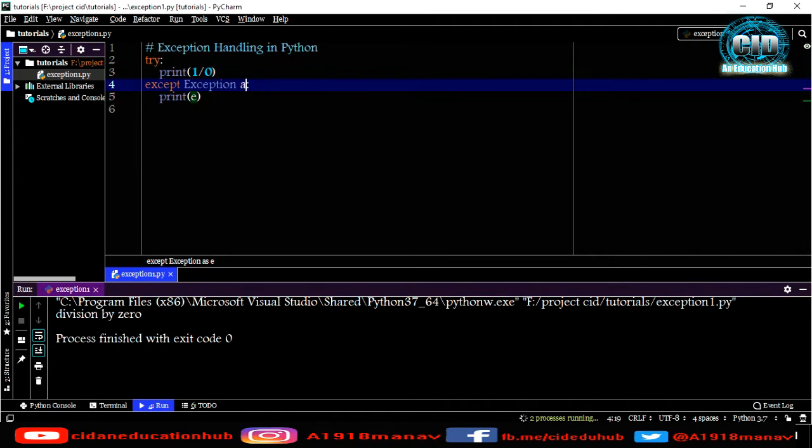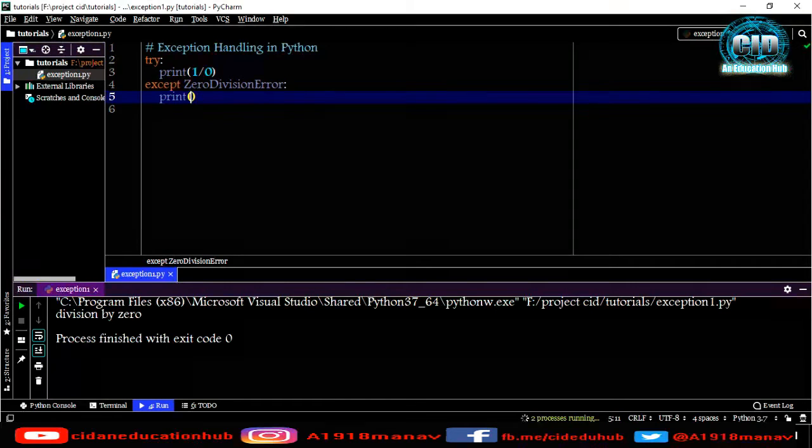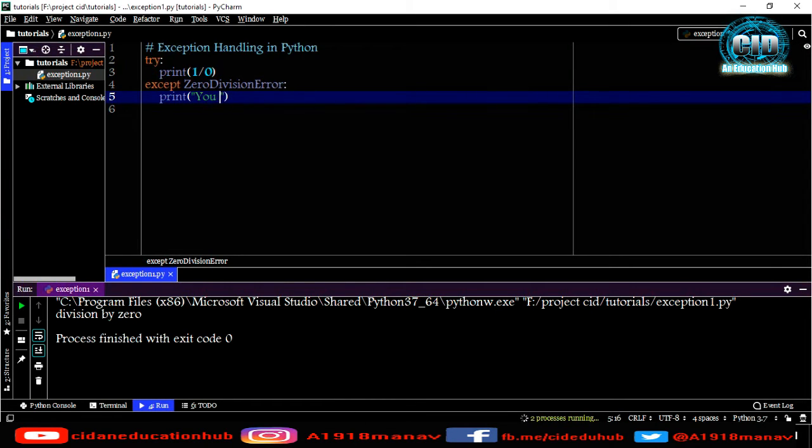So I will write under the except block, except ZeroDivisionError, and I will print here, you can't divide anything by 0.